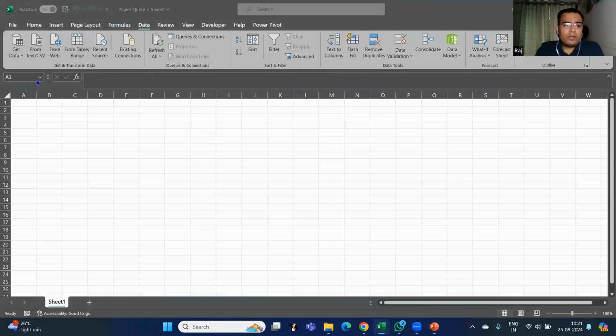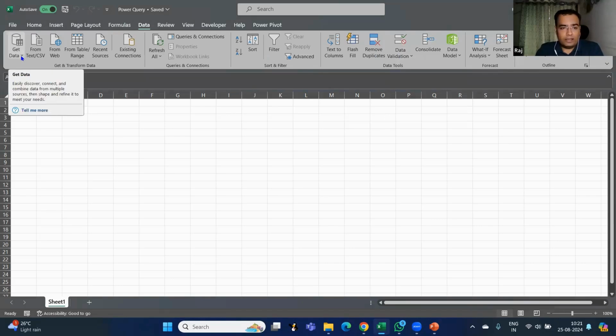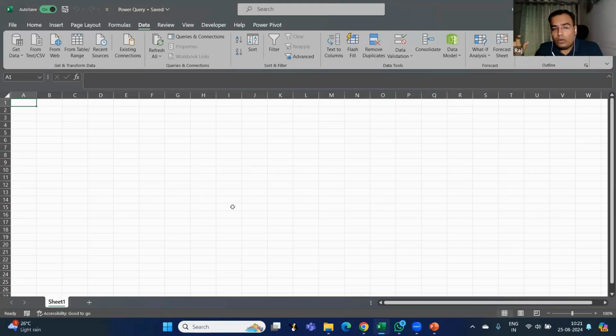Now there's one more option called get data. I can also get data from different sources. What do I mean by that? So right now, whatever data is available in Excel, you can use that for formulas.